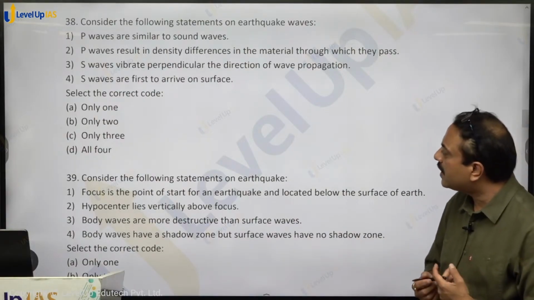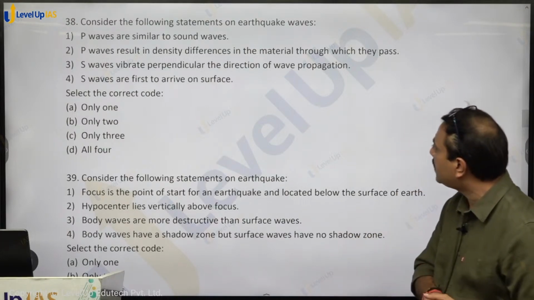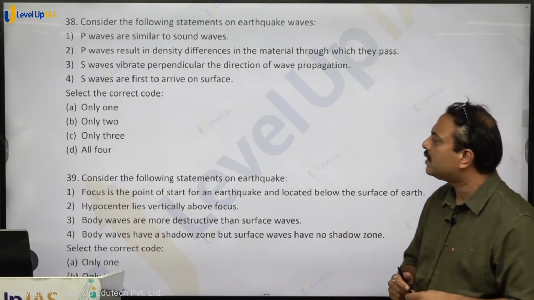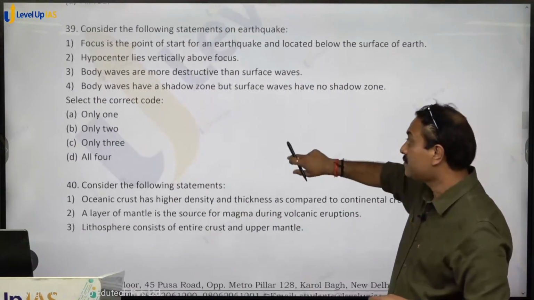So 1, 2 and 3 are correct, so only 3. P waves are similar to sound waves, correct. P waves result in density differences, correct. S waves vibrate perpendicular, correct. Okay. 1, 2 and 3, only 3. Option C, C for cat, shall be the right answer.